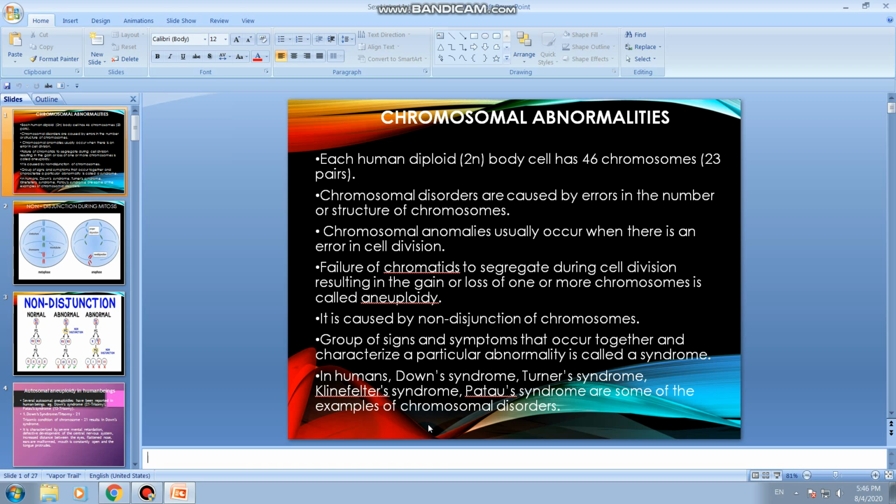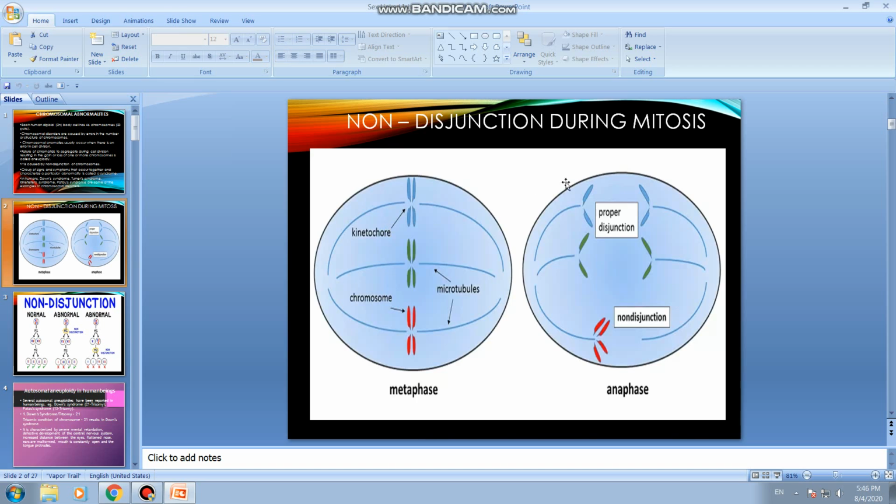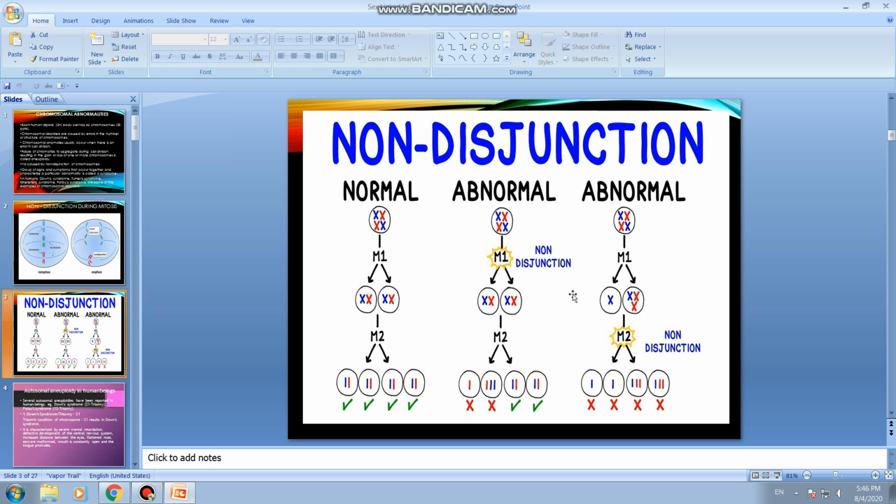Next, this is about non-disjunction during mitosis. This is an illustration showing the non-disjunction of chromosomes during mitosis. Disjunction occurs during anaphase. Here you can understand: this is what happens during metaphase, but in anaphase two pairs of chromatids separate or segregate, but this pair does not segregate. This is also non-disjunction, but it occurs during meiosis. This is normal, that is, these are the normal number of chromosomes.